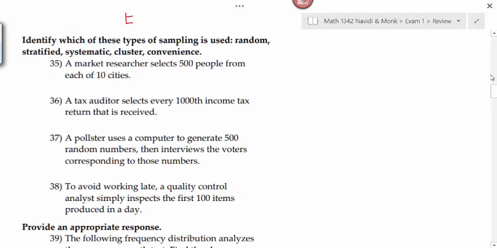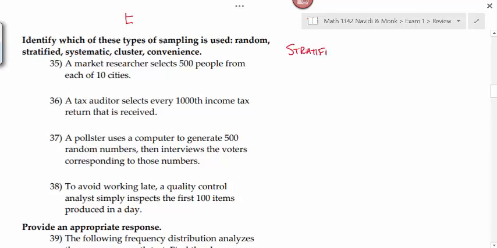Identify which of these types of sampling is used: random, stratified, systematic, cluster, or convenience. Everybody clear on what a random sample is? There's got to be some sort of element of randomness. What about stratified and cluster? Those two are similar. Do you remember the difference?